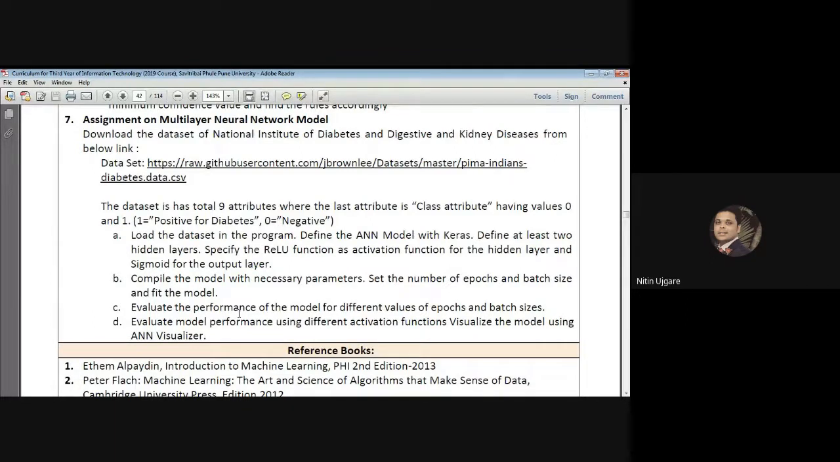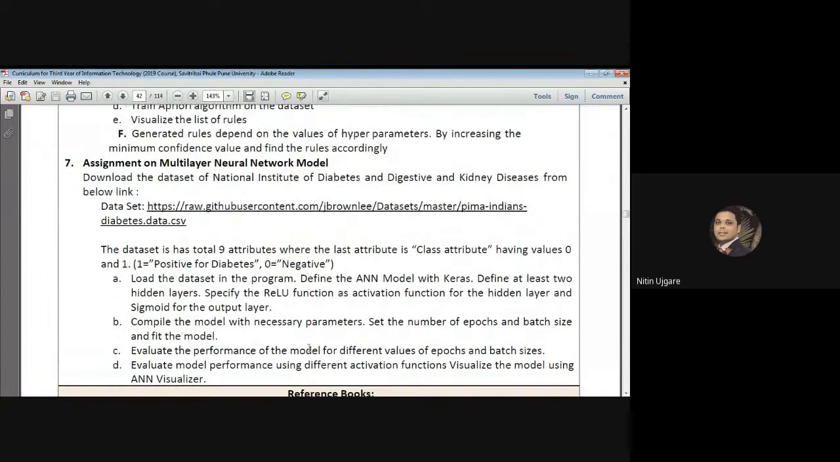So Keras is basically a library or a package that allows you to create a neural network model in Python. And typically this library is also used in other data science tools like R programming and Weka, and so on. This is just a brief overview of the syllabus.